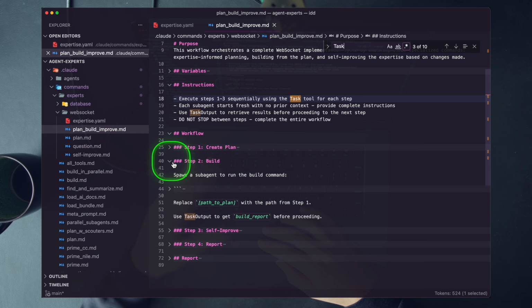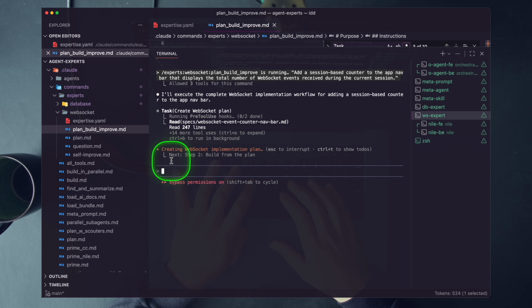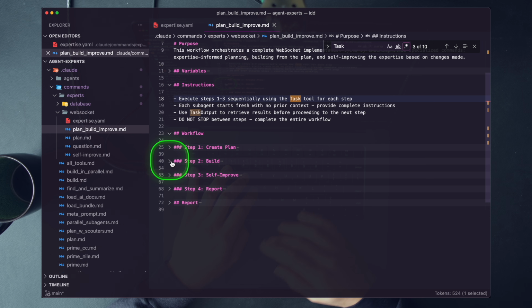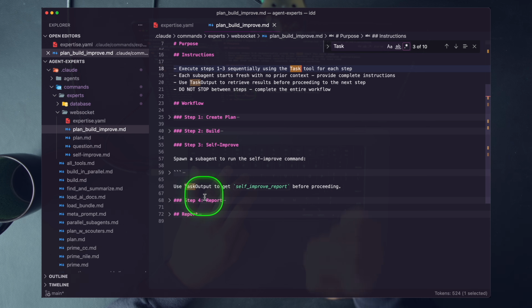You've seen this before, right? This is classic prompt chaining via an agentic workflow. We're putting together prompts so that our agents do more, and then we're scaling it out. We are using sub-agents here to get this work done. You can see we are creating our WebSocket plan to get this work done. All right, so we have that build step, and then we have our self-improve step.